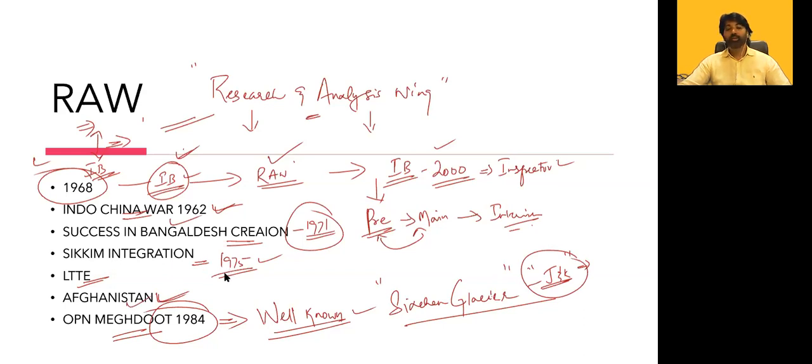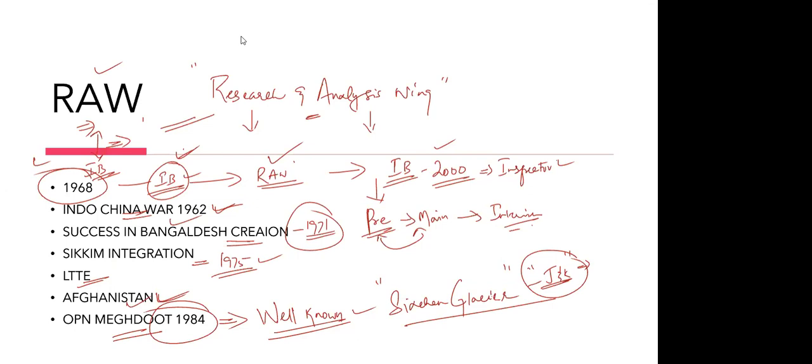They could defeat the Pakistanis and their attack to capture Siachen Glacier through Operation Meghdoot, primarily by the RAW officials. It's clear. So these are all the basic success stories of RAW. Any doubt in this? No. Okay, fine.